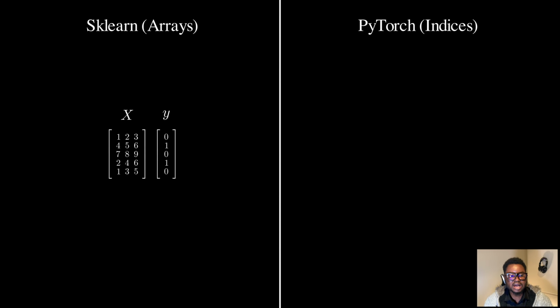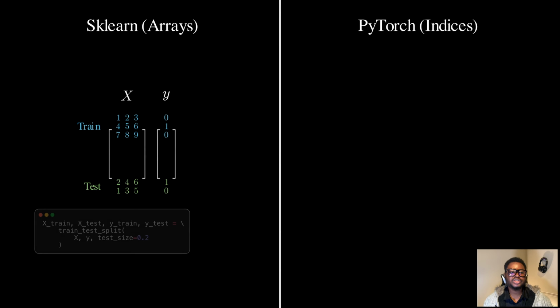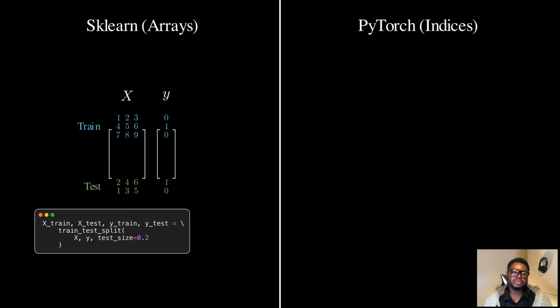On the left, we have the Sklearn approach. This is the most common pattern in traditional machine learning. Here's our data matrix X. Each row is an observation, each column is a feature, and here's our label vector y. In Sklearn, train_test_split actually copies and slices the data. Watch what happens. The top portion becomes X_train and y_train. The bottom portion becomes X_test and y_test. These are separate arrays in memory.